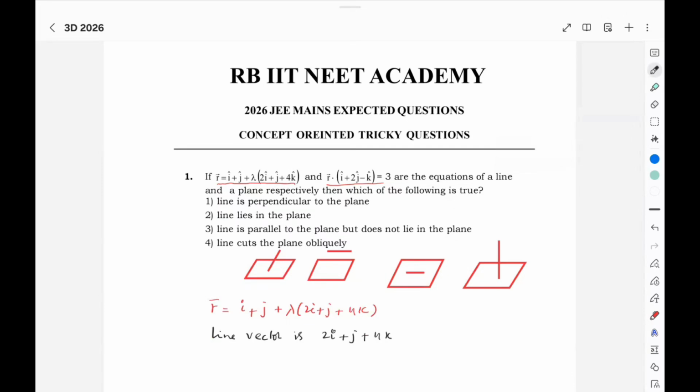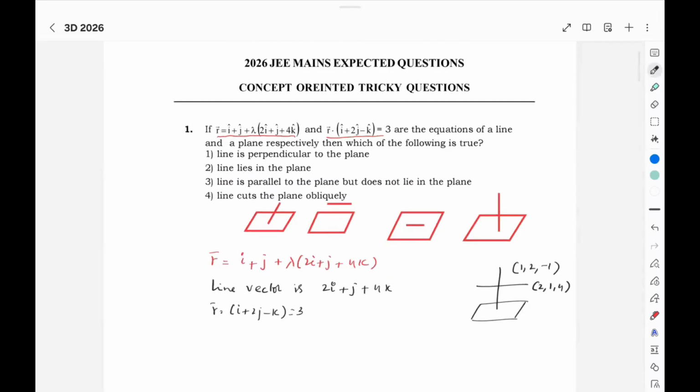The plane is given as r bar dot (i plus 2j minus k) equal to 3. That means the plane normal is 1, 2, -1 and the line vector is 2, 1, 4. Say this is a bar, say this is b bar. A bar dot b bar: 2 plus 2 minus 4, you are getting 0.